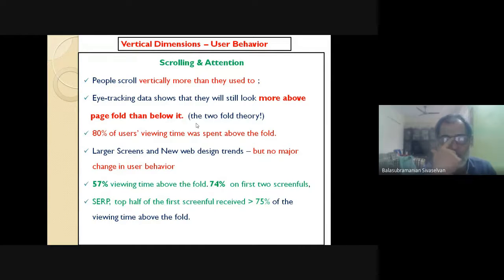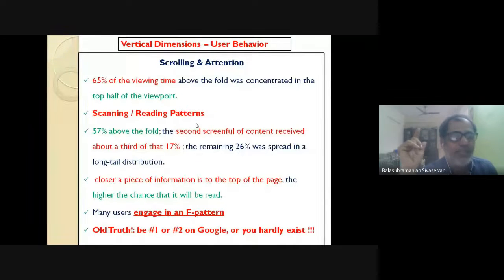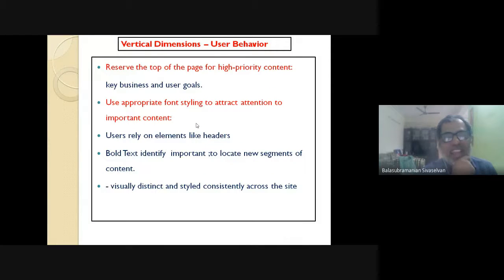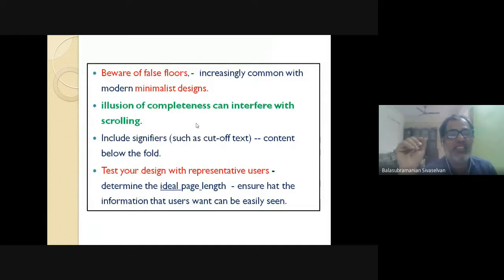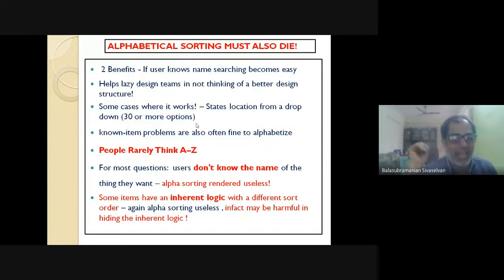Next slide, Santosh. I think this F pattern they have got. Next. Bold text fonts, right? All this they will do. Next, I think that alphabetical sorting is there. They all this, yeah. Okay.